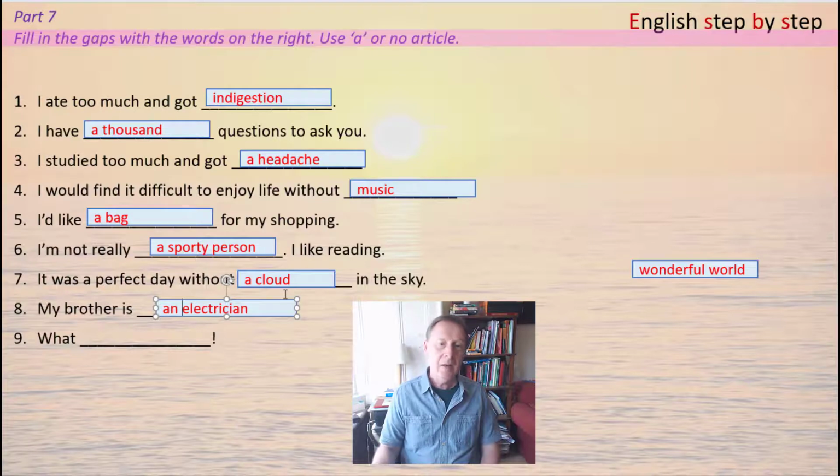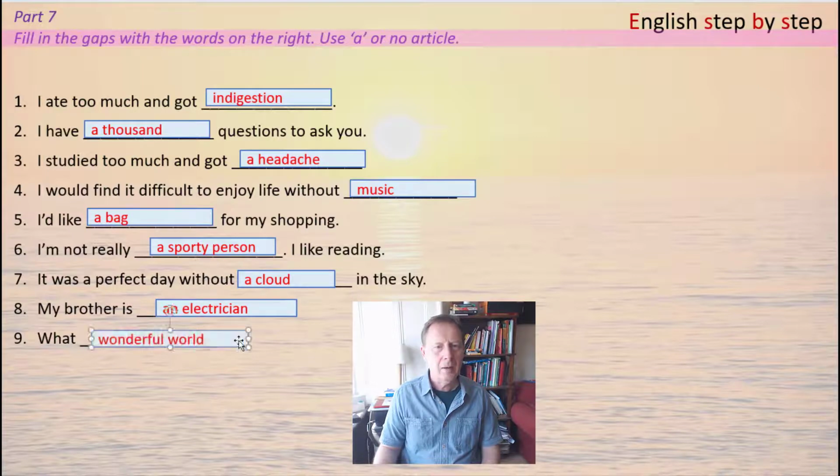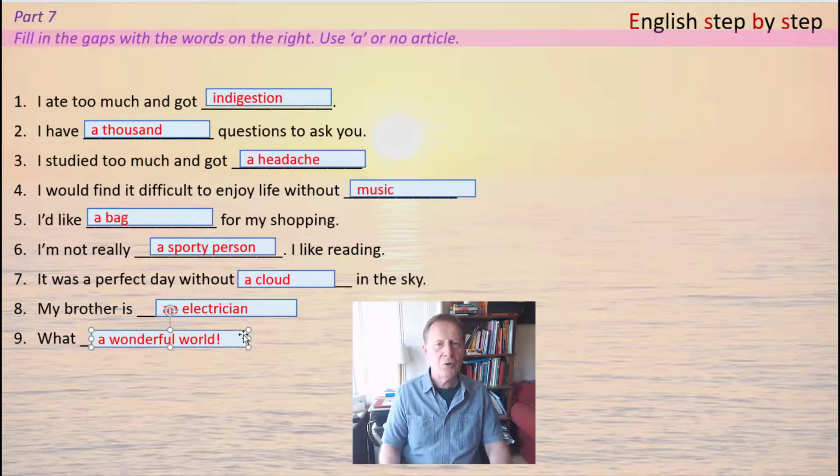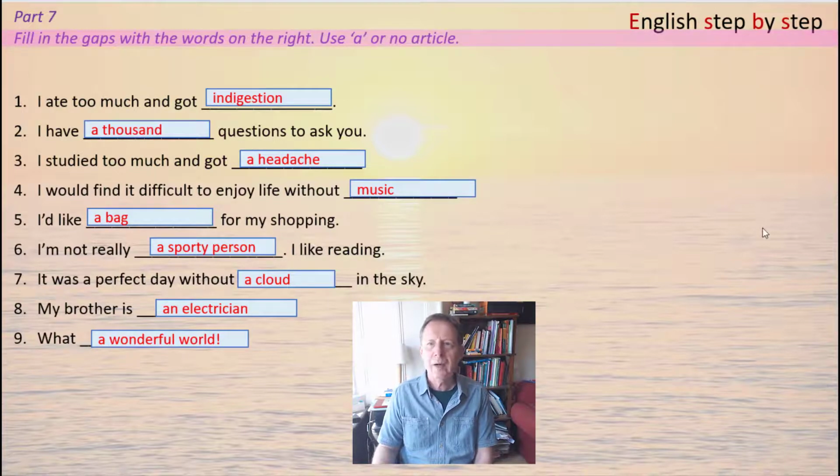Number 9. Now this one you can see is an exclamation, and we have to put in here. And we have to use a for exclamations. So let's just put in that exclamation mark too. And that is, of course, the name of a famous song, What a Wonderful World. So there you have the answers with examples of when to use a and when we don't use an article.